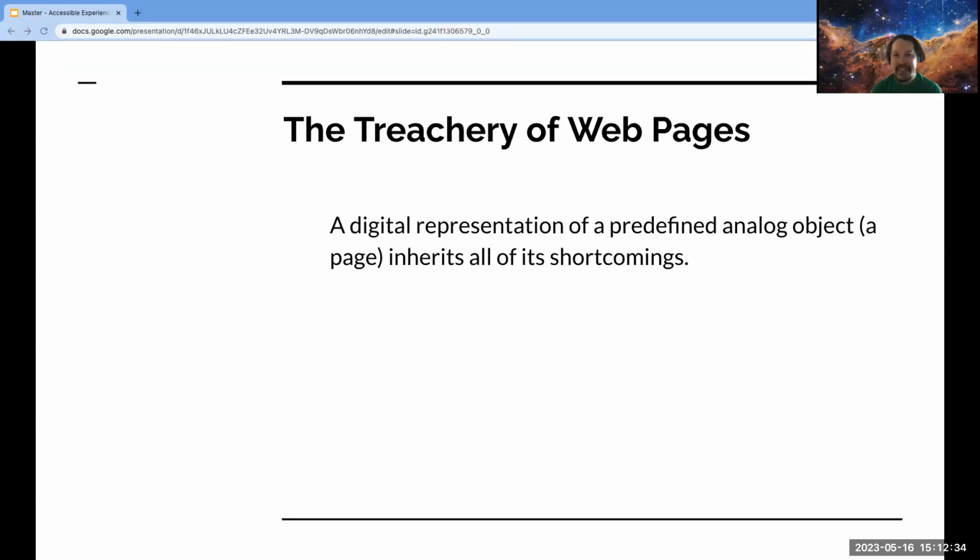A digital representation of a predefined analog object inherits all of its shortcomings. Unclear semantics, linear information flow, self-referential, not independently understandable. These are challenges with pages and collections of pages. We usually call these things books. And oh yeah, they're first and foremost a visual medium. So what now?